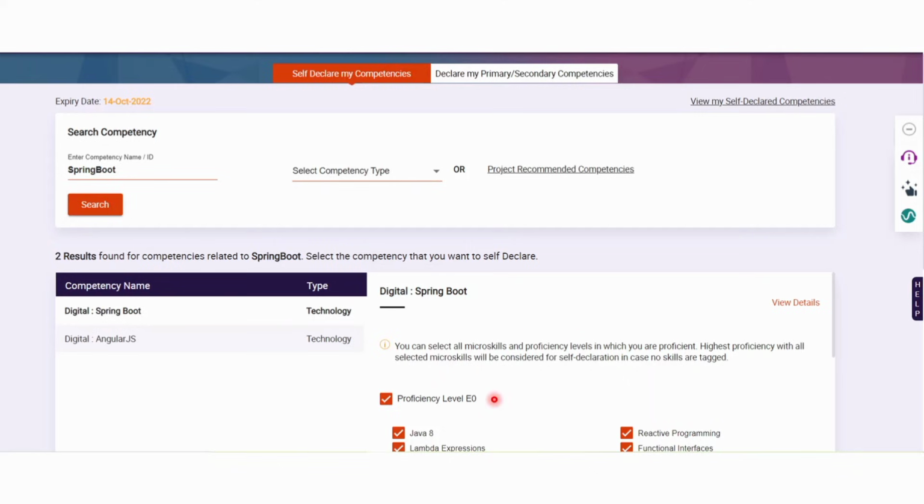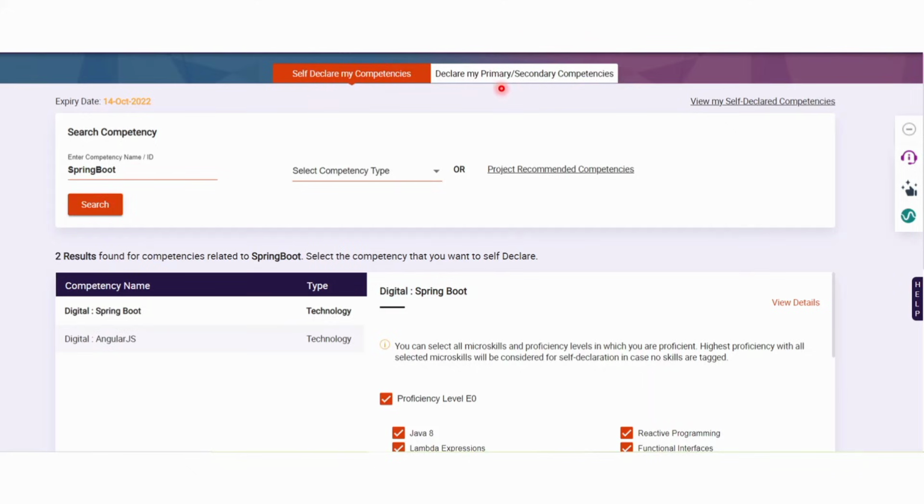So that is important. Now second part is, this is about self-declare my competencies. You can add any other competencies. Okay, it can be even a business skill or a technical skill. Okay, it doesn't matter. So you can search for speaking skills, communication skills, or you can search for Java, Python, core Java. You can do anything. This is the first part, self-declare my competencies.